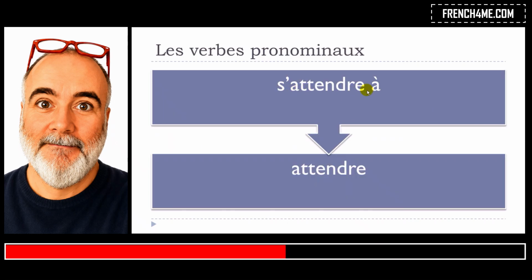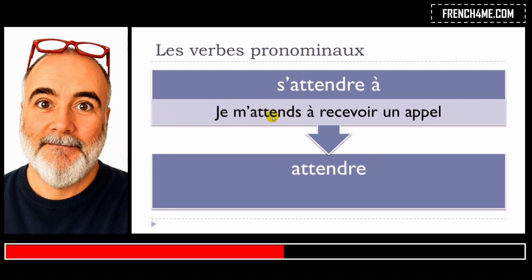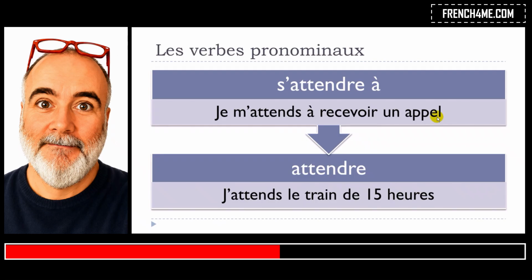S'attendre à, an example. Je m'attends à recevoir un appel. And then j'attends le train de 15 heures. Okay, so in that case, well, it will mean to expect, and then in that case, it will mean to wait. Okay, je m'attends à recevoir un appel, so I expect to receive a call, and then j'attends le train de 15 heures. Well, I expect the train that will arrive at 15 heures.